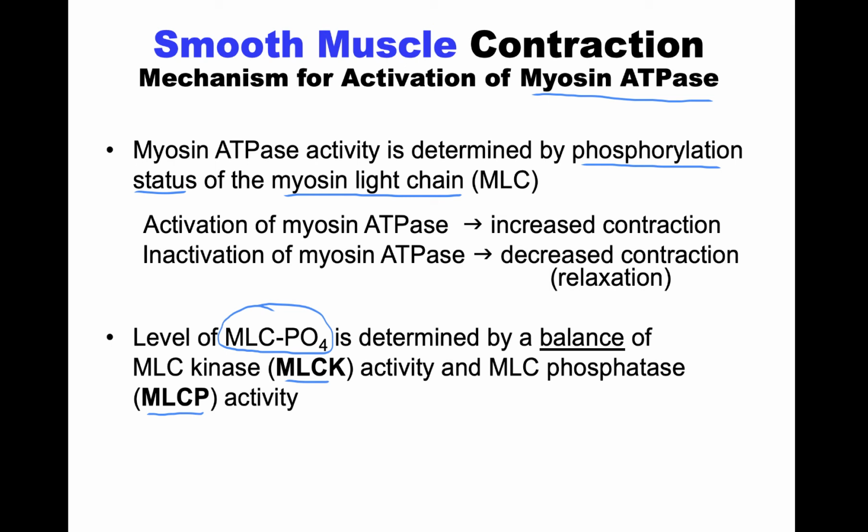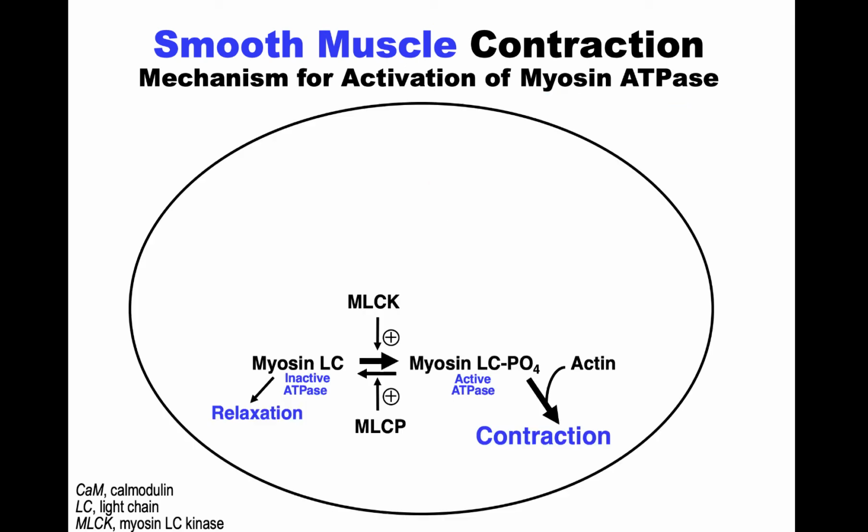So if we want to look at this diagrammatically, we can see we're looking at contraction here. So there's our contraction that we want to get, and we know that we need an increase in the myosin ATPase activity, right? We want that to be high, and you can see what's biasing that towards phosphorylation is the myosin light chain kinase here, which remember puts on the phosphate.